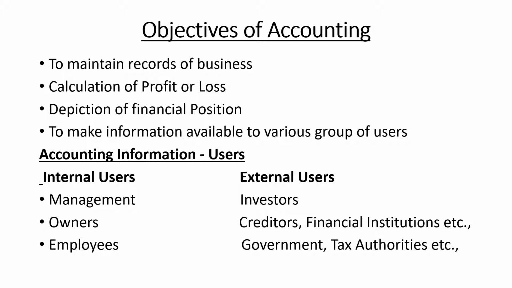The next is calculation of profit. Once the records are maintained in a regular and systematic manner, it is very easy for an accountant to prepare the profit or loss, whether the company is earning profit or incurring losses. Ascertaining this becomes easy if he maintains the records of the business. The third one is depiction of financial position. With the accounting information, you can depict the financial position of the organization.